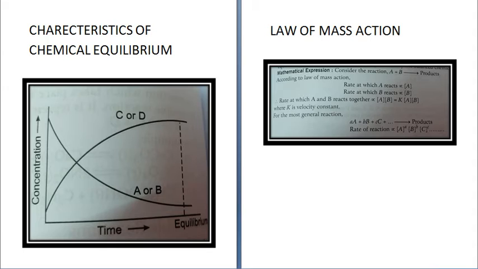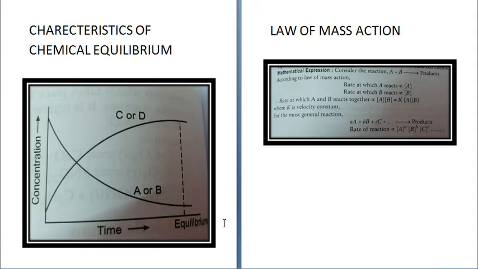This can be shown graphically for a general reversible reaction, A plus B gives C plus D. Initially there is a change in C or D, and in the same way a change in A or B. But at the point of equilibrium, the curve has become almost straight. So the concentration becomes constant for C and D as well as for A and B.